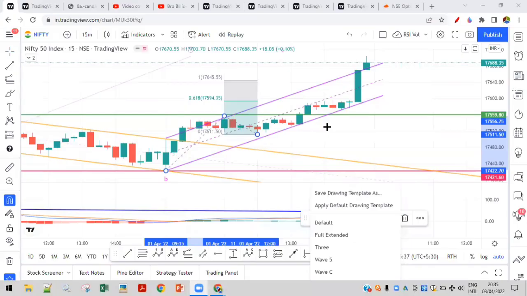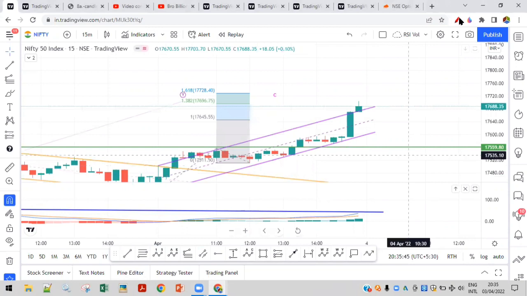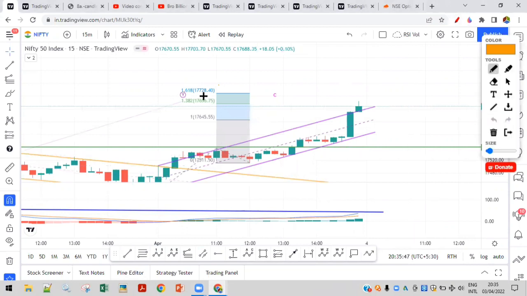Sorry, I stopped the sharing. So here, let me draw a wave C target. What can happen tomorrow is it can open gap up and go towards 17,730. Somewhere near this it can go, and it would drop on the downside. A sharp downside it can give as an A, B, C correction, and then it would make one more high and drop.